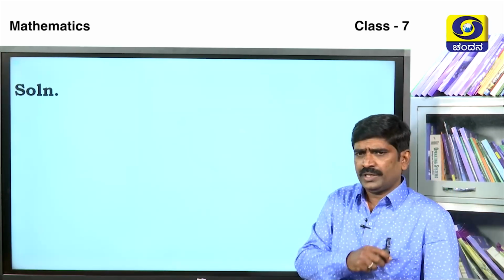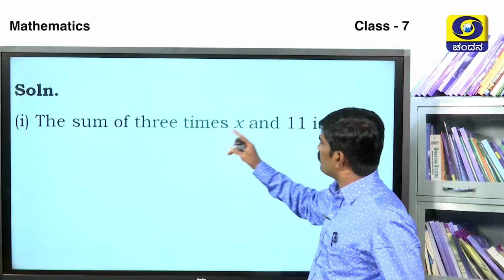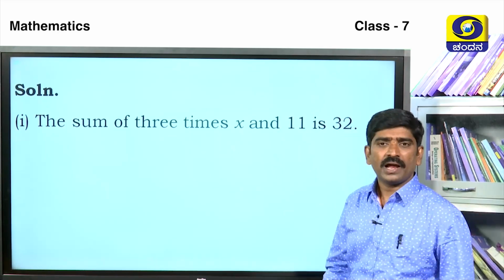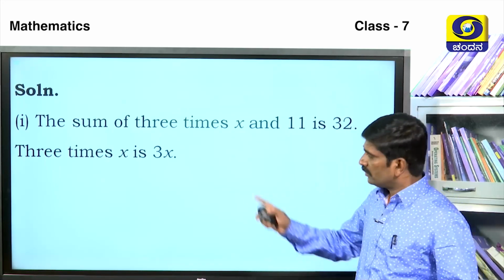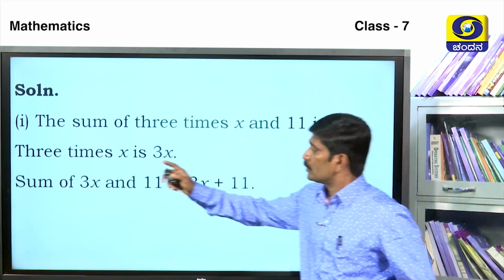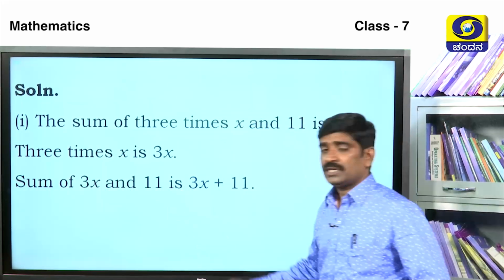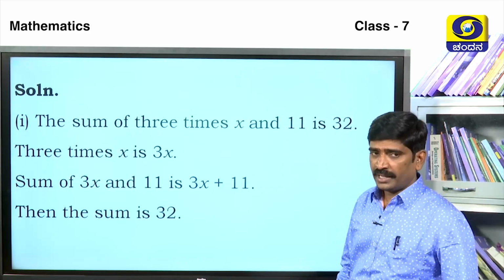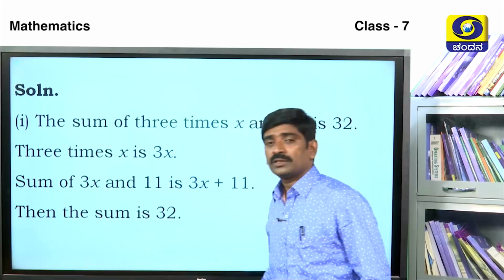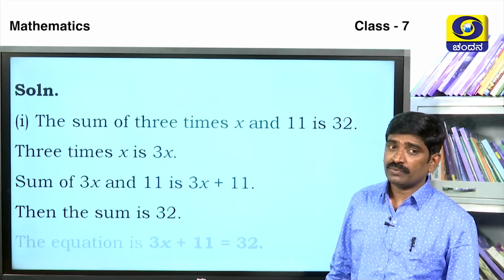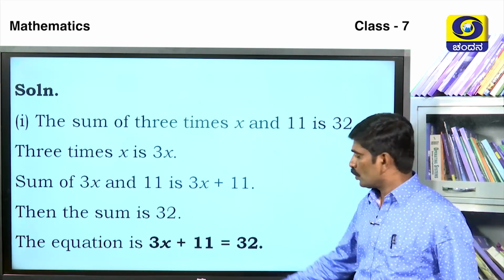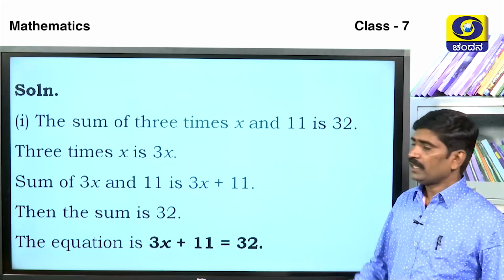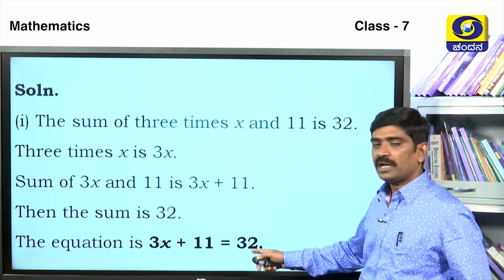After that activity, the sum of 3 times x and 11 is addition. That means 3 times x is 3x, and the sum of 3x and 11 is 3x plus 11. Then the sum is 32. Then what is the equation? The equation is 3x plus 11 is equal to 32. Okay. This is the statement, this is the equation.